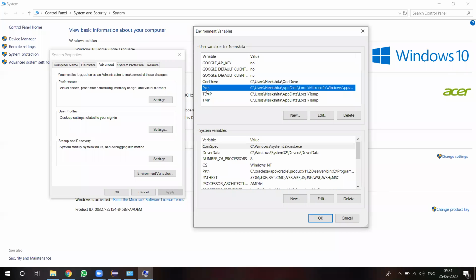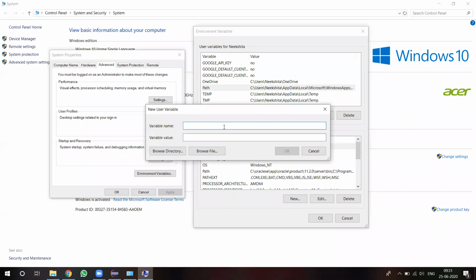If the path variable is not available in your system, you have to click on New, and write the variable name as Path, and the variable value is whatever value you copied, that JDK installation bin folder. We have to paste that here and click on OK. Then your path will be set.